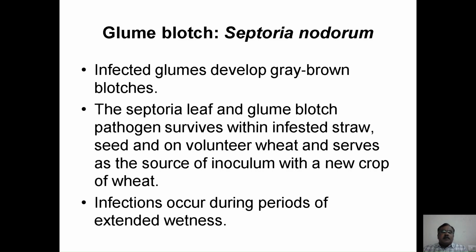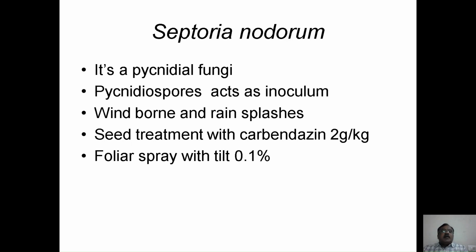Infection occurs during periods of extended wetness. It is a pycnidial fungus that produces pycnidiospores, which act as the inoculum. Windborne conidia and splashes of rain help in spreading this disease.